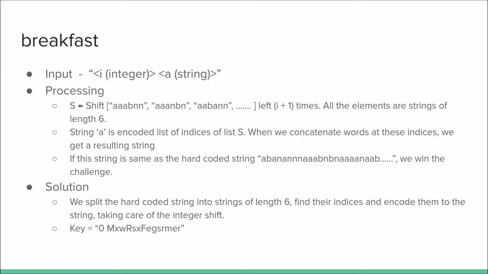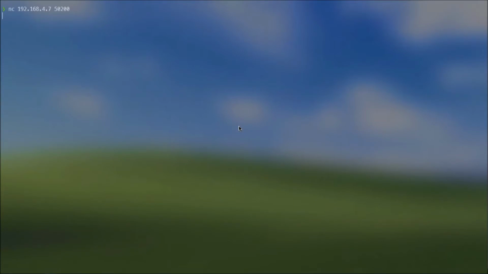The challenge breakfast accepted an integer and a string as an input. It contained a set of strings of length 6. The first input indicated the left shift amount for the set. The second input was the indices of this set encoded as characters. The words at these indices are concatenated and compared to the hard-coded string. If they match, you win the game. This was solved by splitting the target string into six-length strings and finding them in the shuffled set.